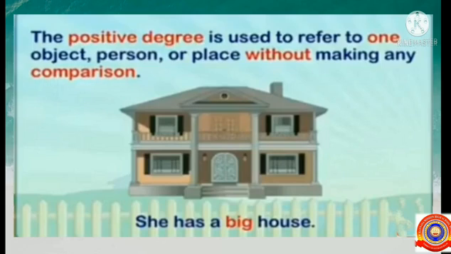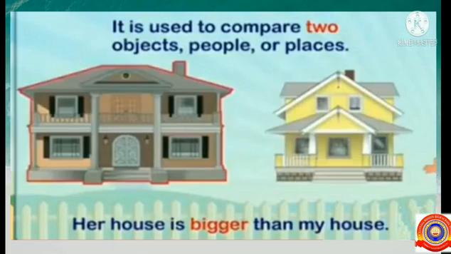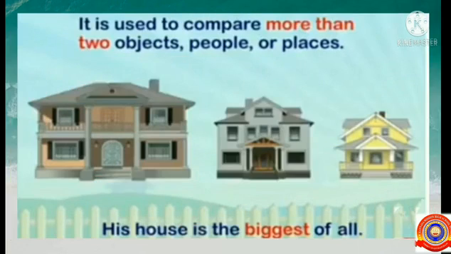The positive degree is used to refer to one object, person or place without making any comparison. For example, she has a big house. The comparative degree is used to compare 2 objects, people or places. For example, her house is bigger than my house. And the superlative degree is used to compare more than 2 objects, people or places. For example, his house is the biggest of all.